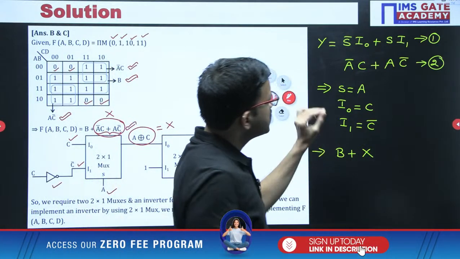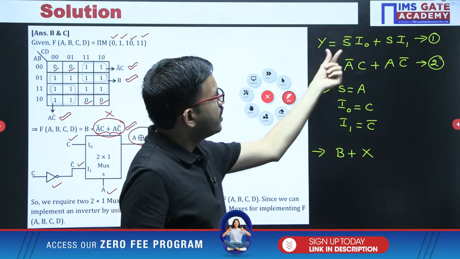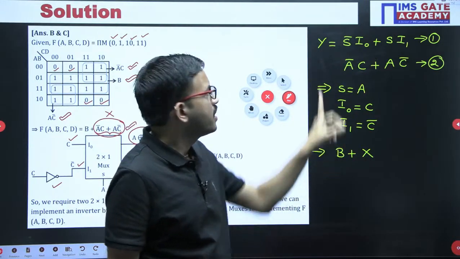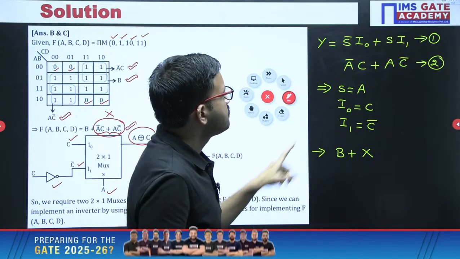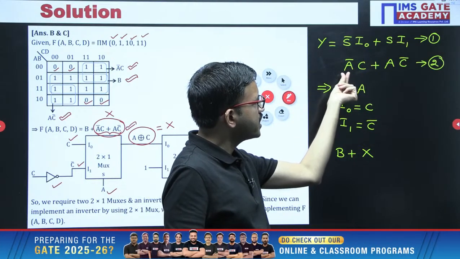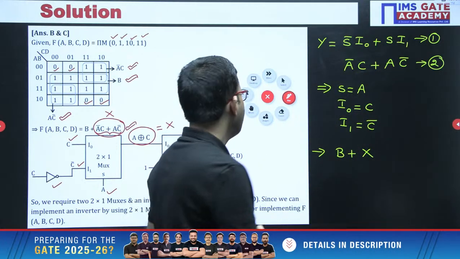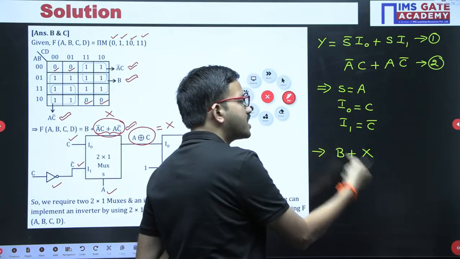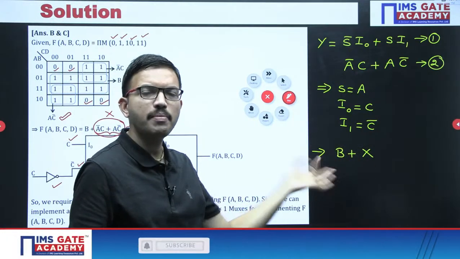Now once again, just observe the first equation and this equation. See, when you are having the standard equation of a 2 by 1 mux, just focus with respect to the selection line. In one of the terms you are having complement, in the other term normal, okay, right. Like that, earlier you got here A bar, A. Now for the time being, if you want to choose selection as B, suppose you can choose anyone, either X or B. For the time being I am choosing B.